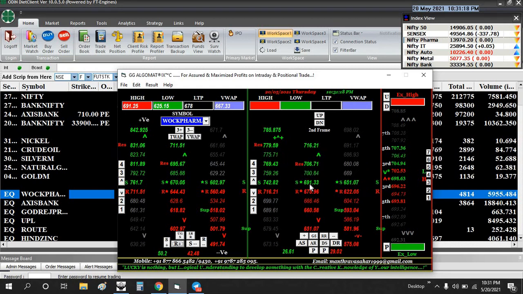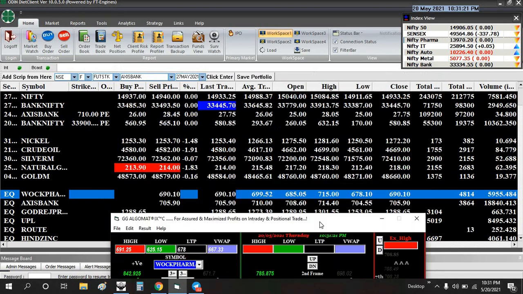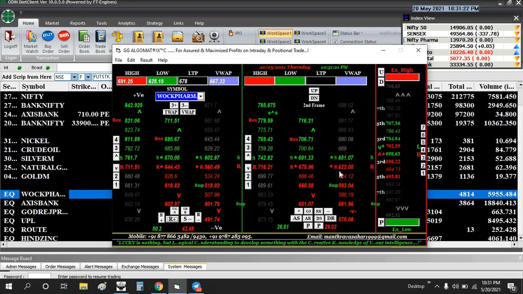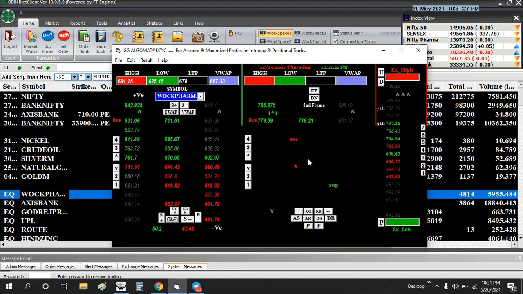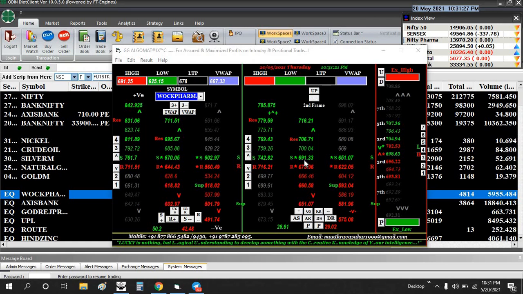After that, see the open price here. What is my open price? 685, right? If it is lying in between these two areas, it should be considered as the green side only. So I want to click the AS and D4 and wait for the opposite side breakdown.